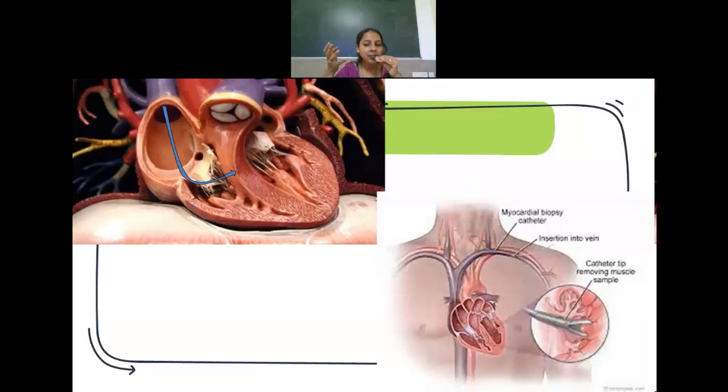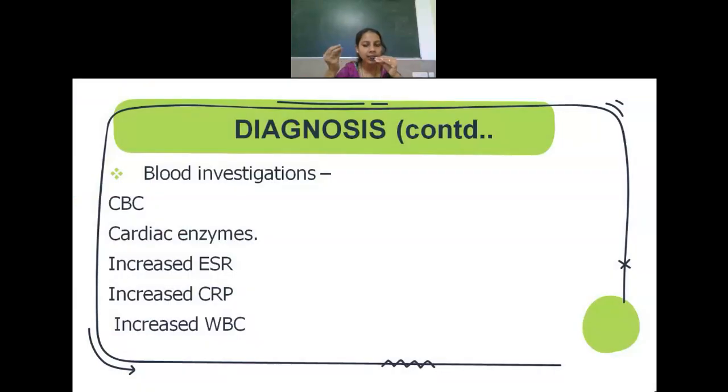Some other investigations are blood investigations like complete blood count, and even they can go for cardiac enzymes or cardiac markers like creatine kinase, troponin, and all. And it is also seen that because of the infection, ESR level will be high, the CRP levels will remain high in the patient, that is C-reactive protein will be high, and even the WBC count remains elevated.